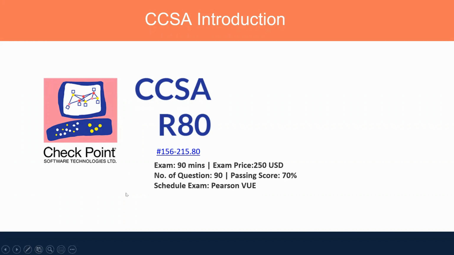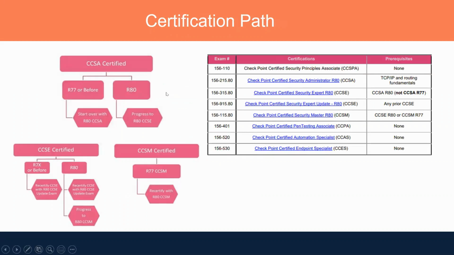So this is the CCSA certification. Apart from this, you can go for the other ones. For example, if you have done CCSA and you want to follow the Checkpoint path, you can go further for CCSE, where you would learn advanced things and get expertise. After that, if you want to get mastery, you can go for CCSM. So after CCSA, CCSE, and then CCSM. This is the whole path. There are other certifications also offered by Checkpoint that you can pursue individually.